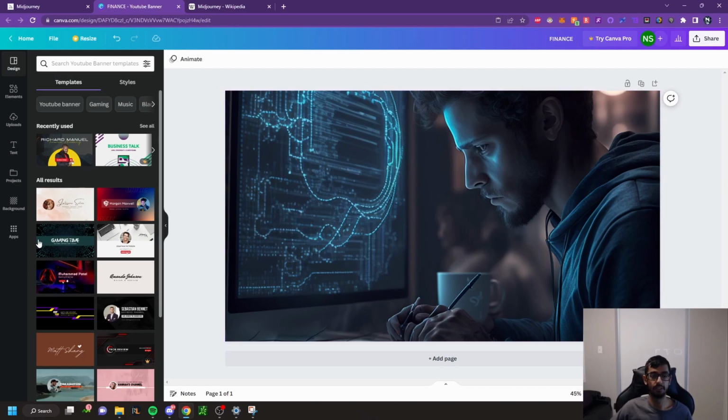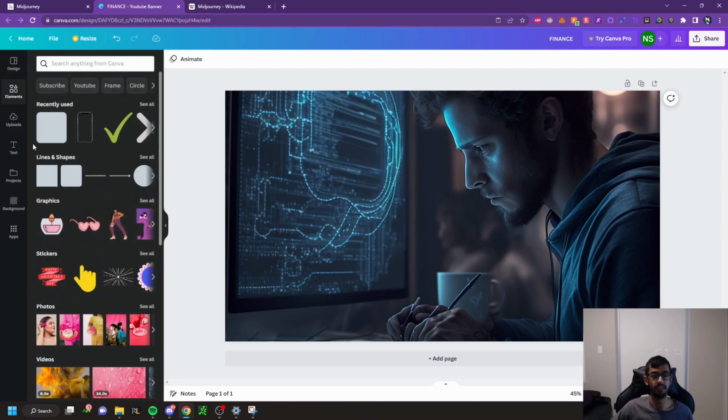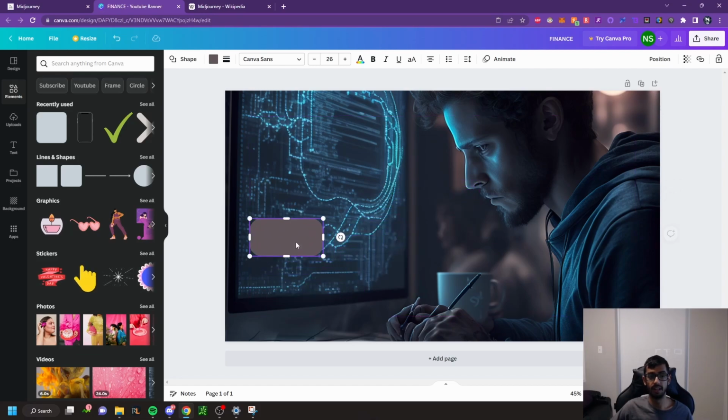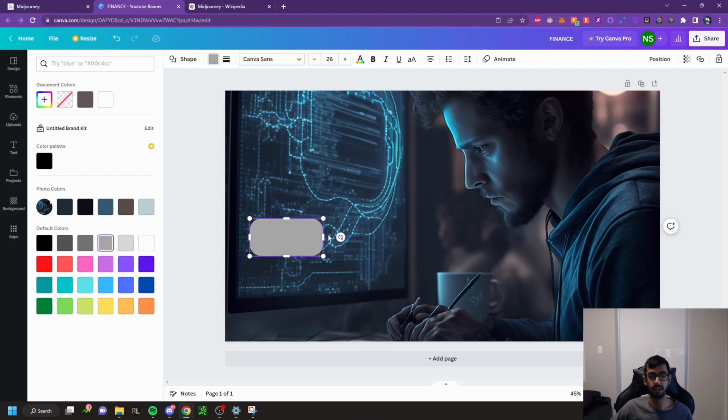But I want to add something to it, right? I want to add some text. So if I want to add text, I'm going to add a text box with an element. What this is going to do is create an element, and this is going to make my text pop a lot more. Let's put it on a yellow or a gray background. You'll see a lot of YouTubers use this as a tool to create text on thumbnails. And I'm going to say, AI tool better than ChatGPT, right?